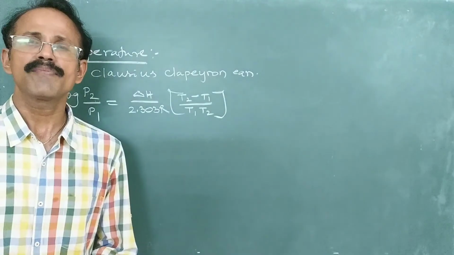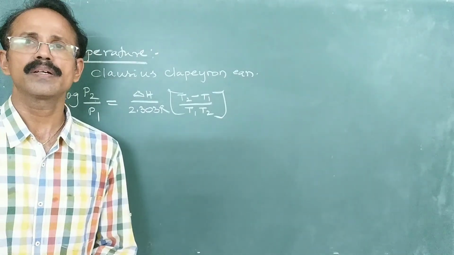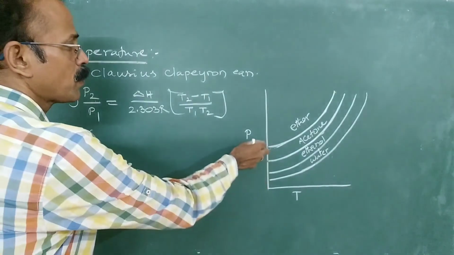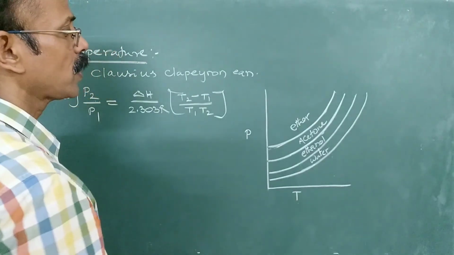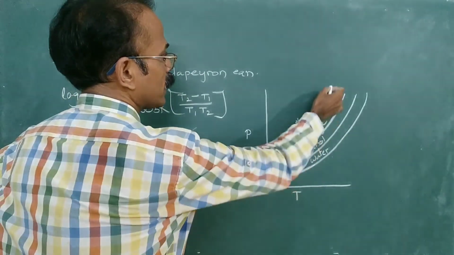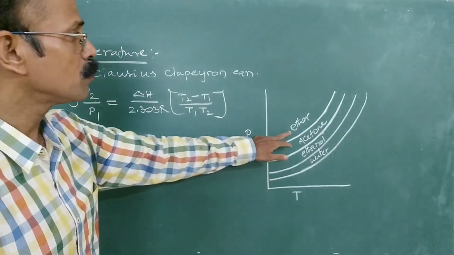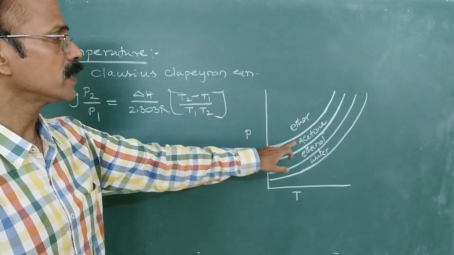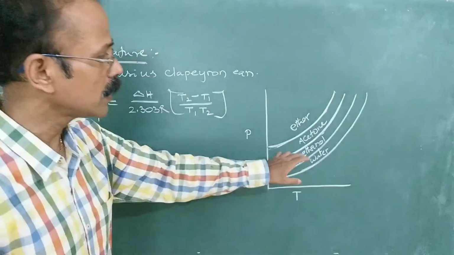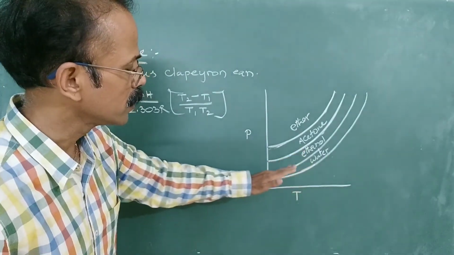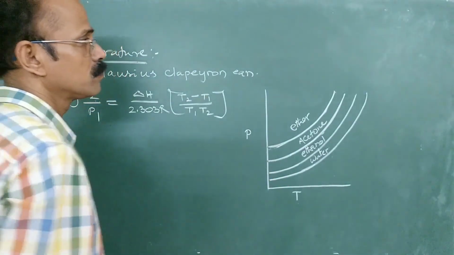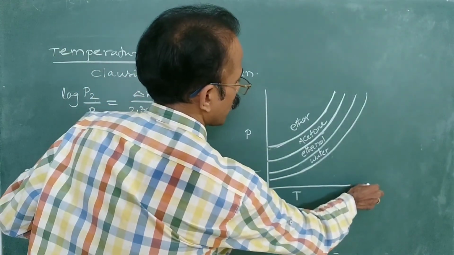Now if you draw a graph between temperature and pressure of a liquid, you will get a graph like this. Here vapor pressure is plotted against temperature, and as temperature increases, the vapor pressure increases exponentially. If you take more volatile liquids like ether and acetone, they have high vapor pressure even at low temperature, whereas less volatile liquids like ethanol and water have less vapor pressure, even at high temperature.